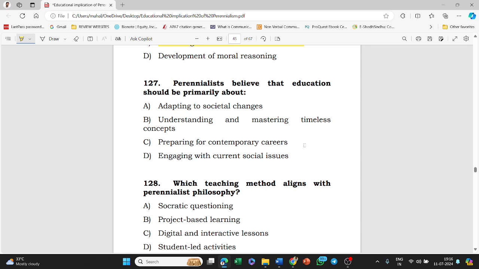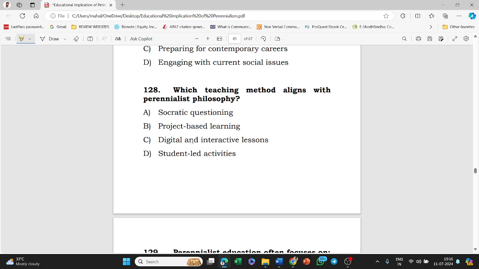Next question: perennialists believe that education should be primarily about: adapting to societal changes, understanding and mastering timeless concepts, preparing for contemporary careers, engaging with current social issues. Answer is option B, that is understanding and mastering timeless concepts. Next, which teaching method aligns with perennialist philosophy? Socratic questioning, project-based learning, digital and interactive lessons, student-led activities. Answer for this question is option A, that is Socratic questioning.